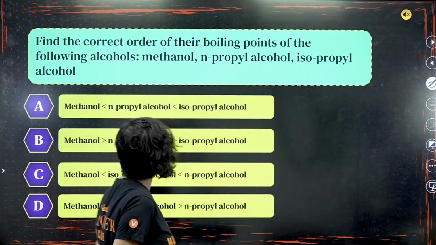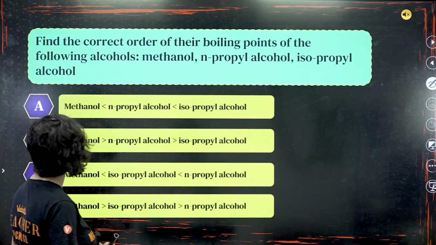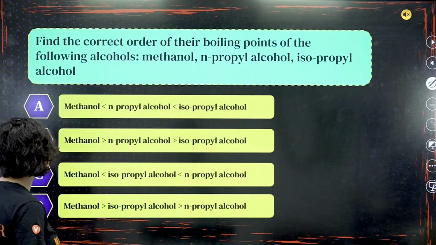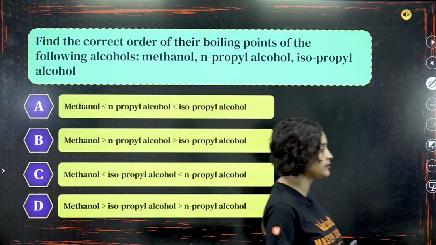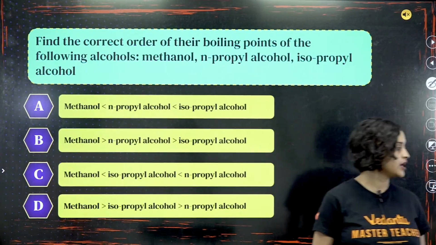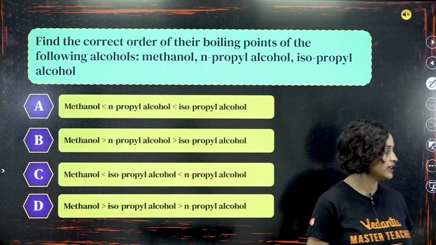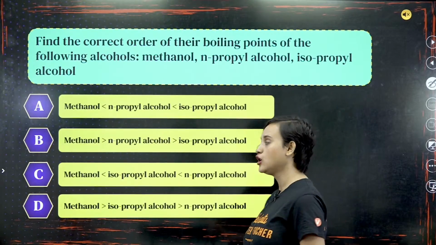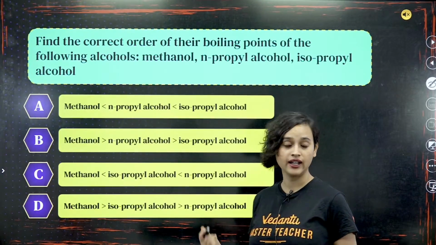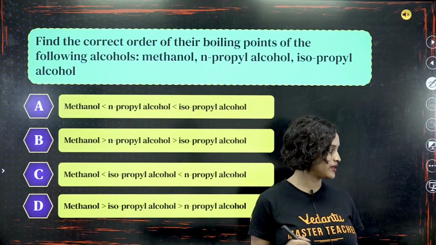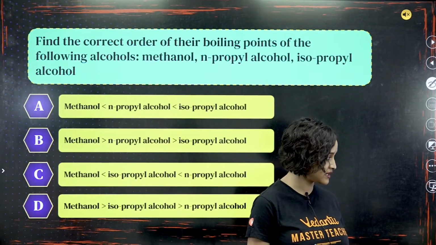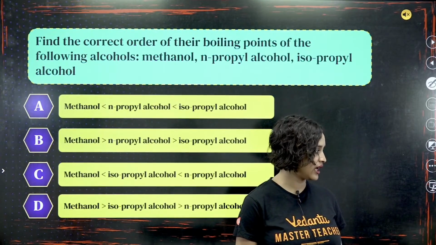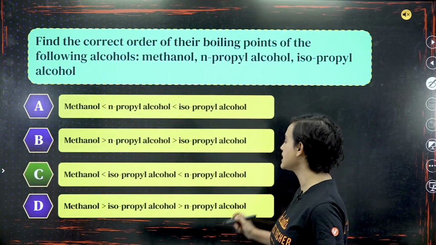Moving on to the next question, everyone. Find the correct order of the boiling points of the following alcohols: methanol, N-propyl alcohol and isopropyl alcohol. Who can tell me this? Some of them are saying option B, some are saying option C. I can see mixed answers. The correct answer is option C.